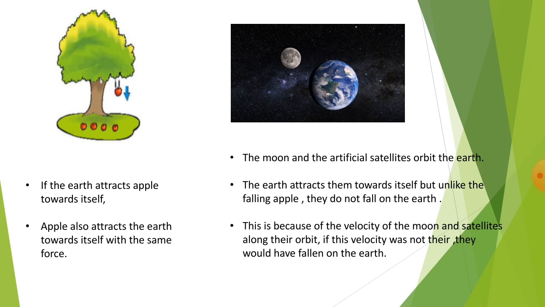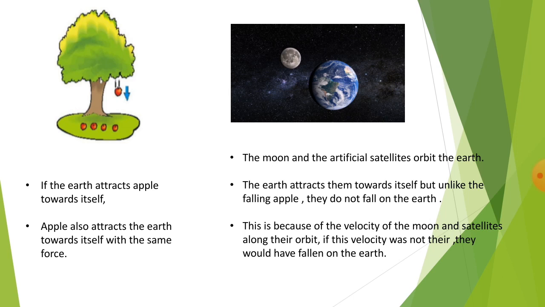The earth attracts them towards itself, but unlike the falling apple, they do not fall on the earth. Why? This is because of the velocity of the moon and the satellite along their orbit. If the velocity was not there, then they would have fallen on the earth. Because of the velocity they have, they don't fall on the earth.